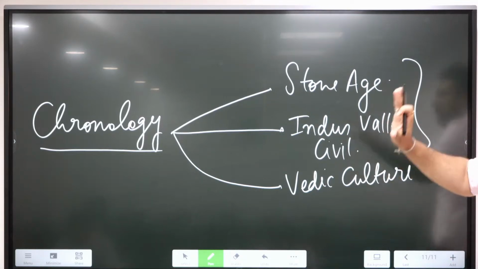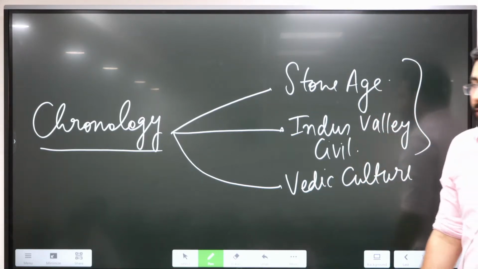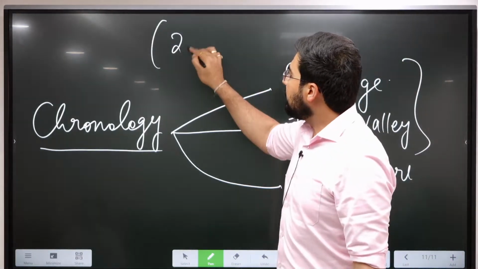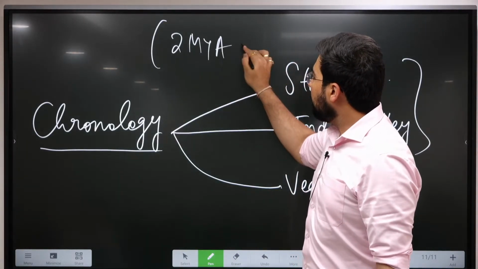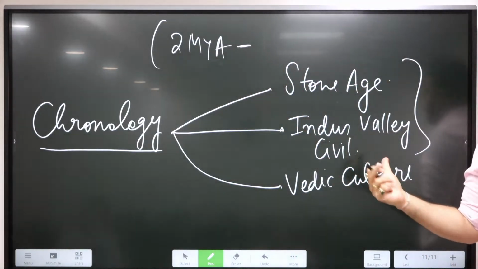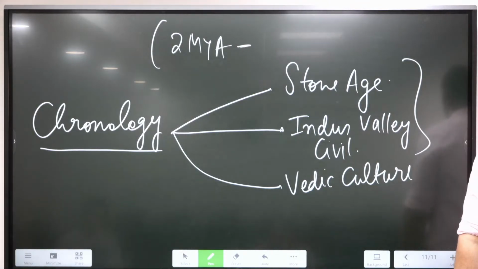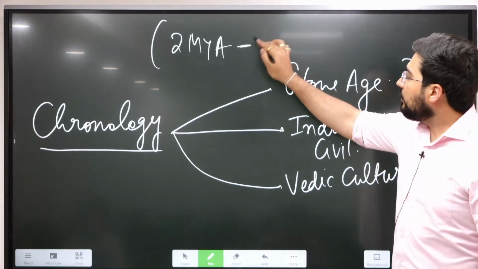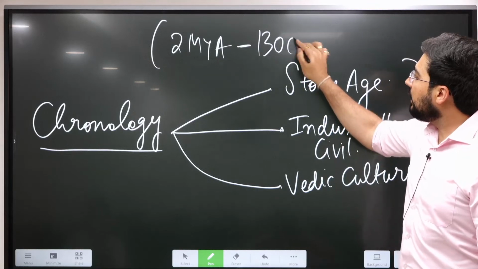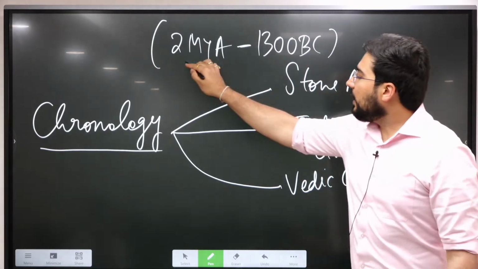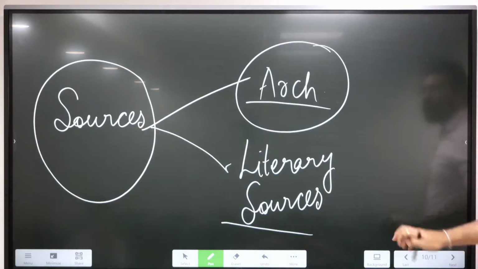When we talk about the first two major periods, from 2 million years ago till the Indus Valley civilization's decline, so roughly around 1300 BC, we have to depend only upon which kind of sources?